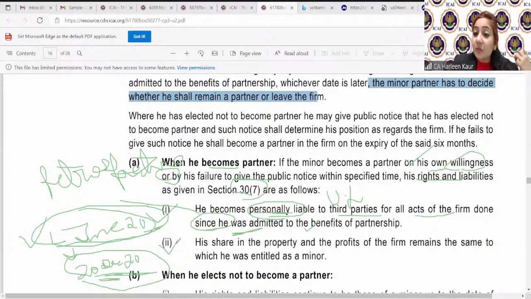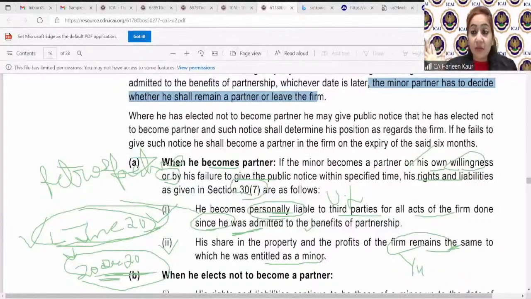And the second part is even more interesting. It says his share of profits and property remains the same. So you were giving me a 1/4 share, I am still having the 1/4 share. It says the share of profits remains the same to which he was entitled as a minor. So it is a very careful decision to be taken by a minor in order to become a major.